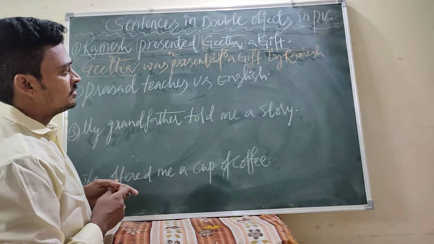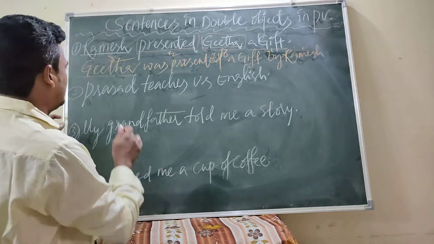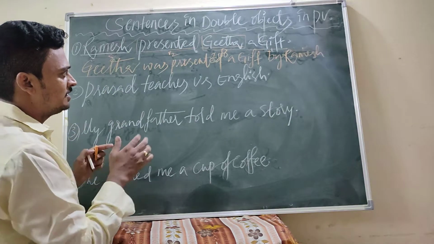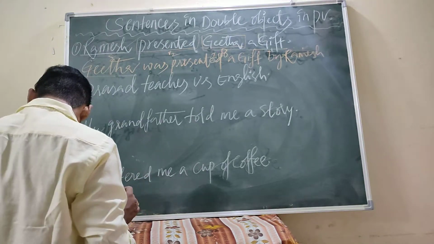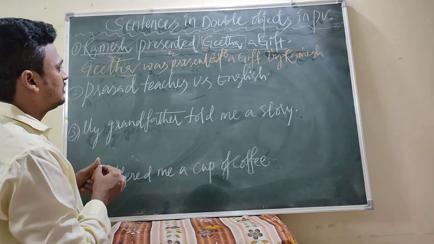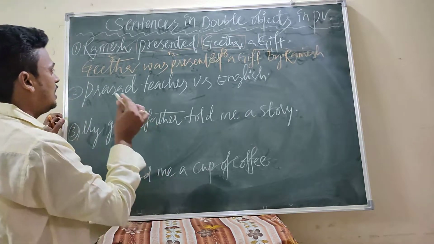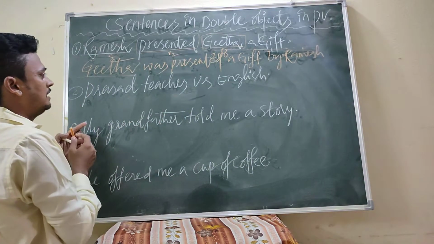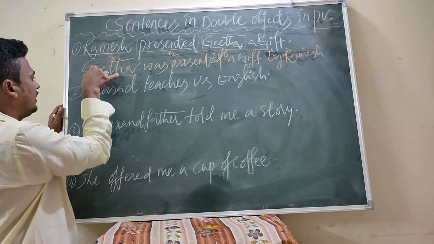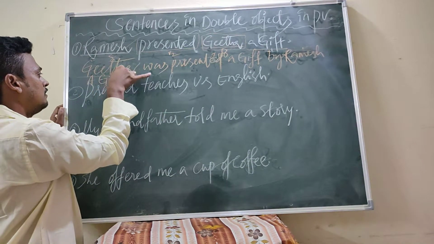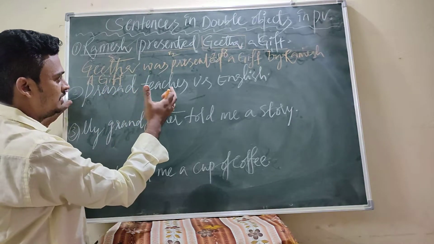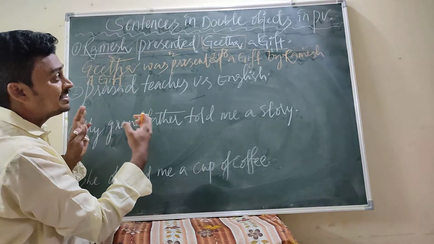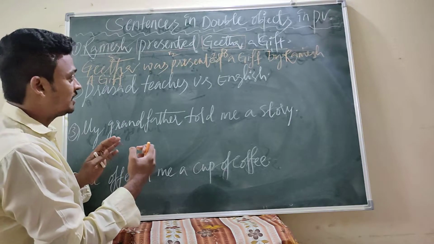So here now I will write. Next, the direct object, a gift. Please try to understand. I hope you can understand.